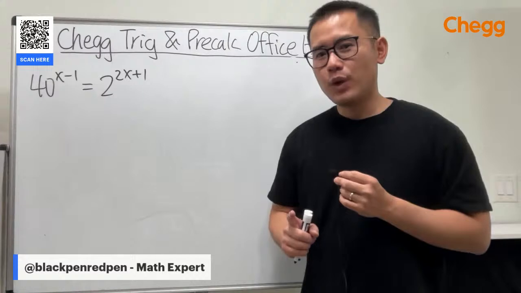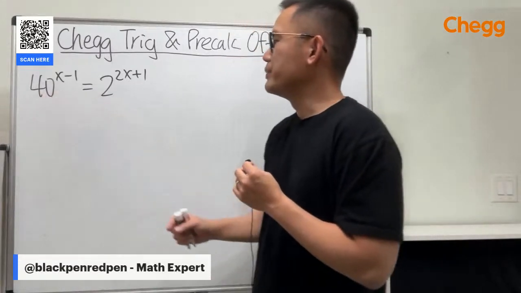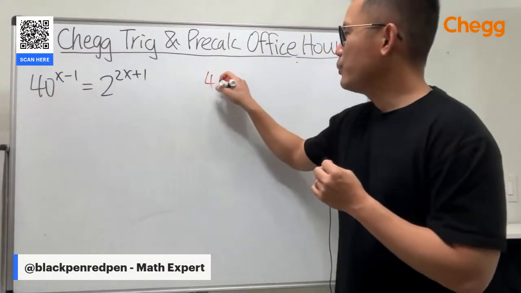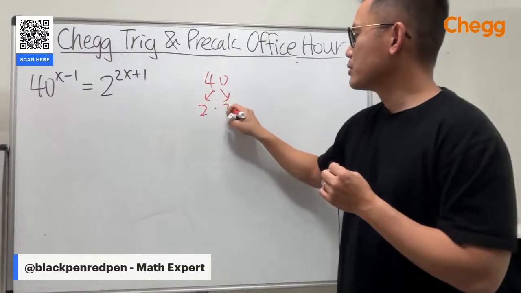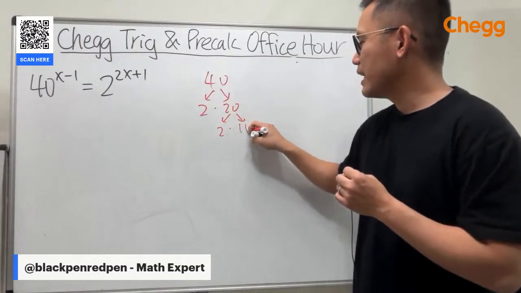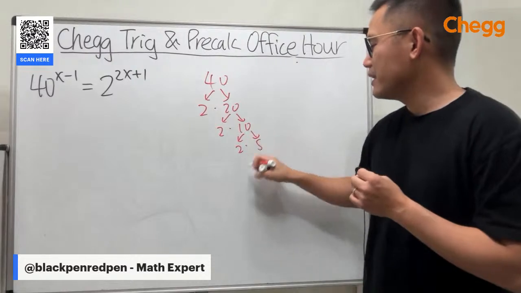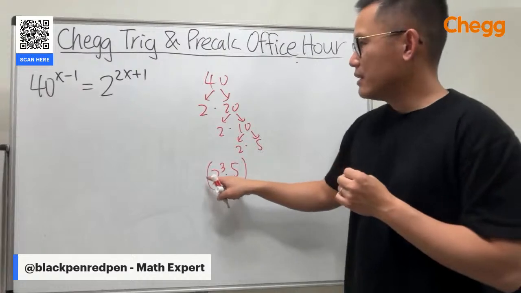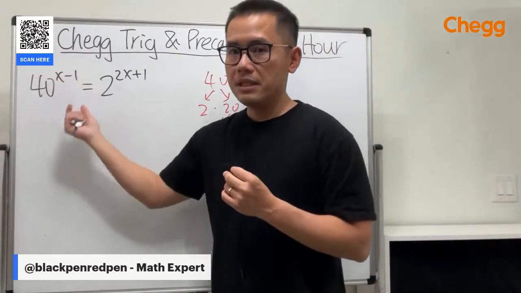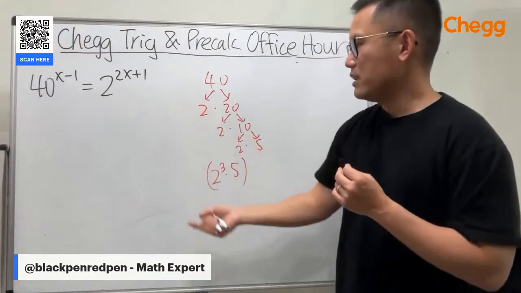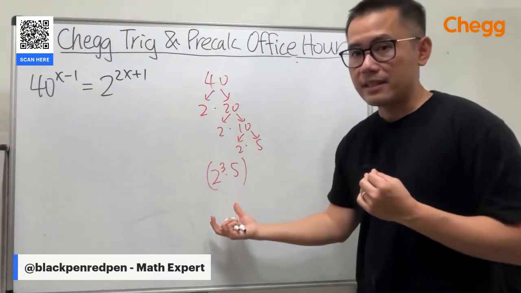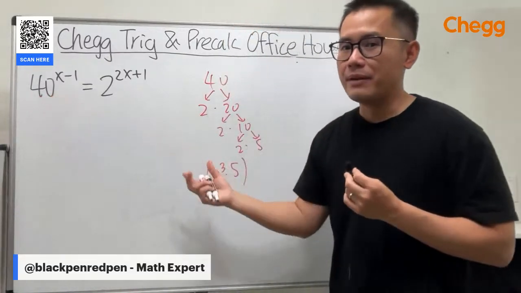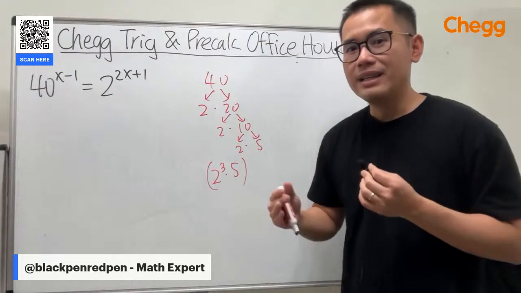The problem with this one is that 40 and 2, you can't really break down 2 anymore. For 40, if you break it down, that's the same as 2 times 20, and then 2 times 10, and then 2 times 5. So it's 2 to the third power times 5. If it was an 8, it would have been easier, but it's 40, so you have a factor of 5 in the base as well. So you can't really make the base equal to 2 in a nice manner unless you use logarithm, right? Unless you use logarithm.